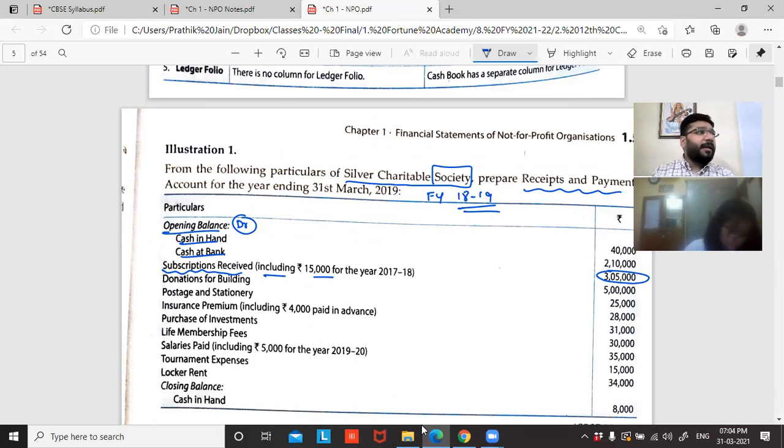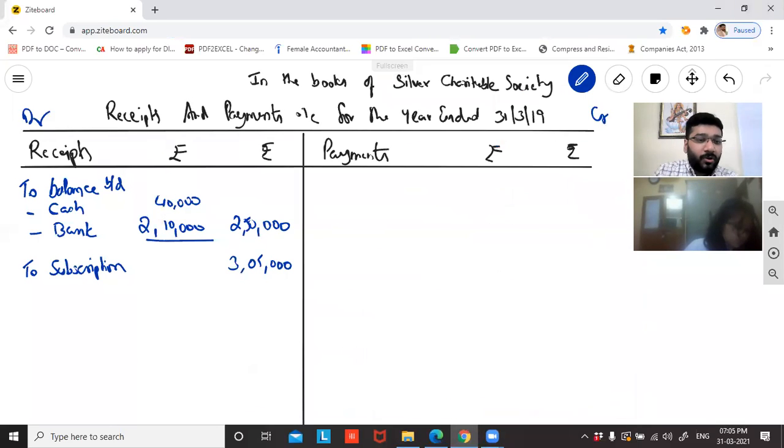Next is donation for building. Now the question that will come into mind is, sir, are we giving a donation or are we receiving a donation? Because donation received or payment, nothing is mentioned here. So what will you assume? First thing is that this is an NPO. NPO works majorly with donation. If nothing is mentioned, we always assume that we have received it. The logic is we are preparing an NPO's accounts, and an NPO's main source is donation, one of the main sources. If nothing is mentioned, donation is received. Towards what? Building. How much? 5 lakh rupees. So to donation.